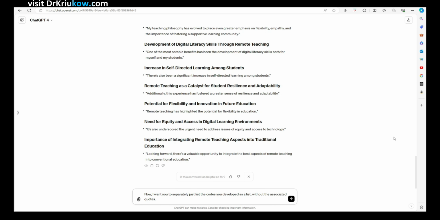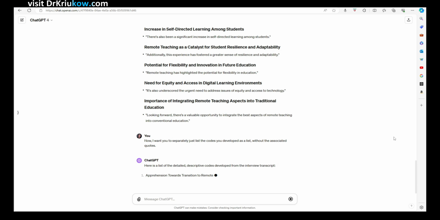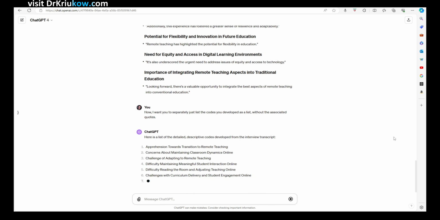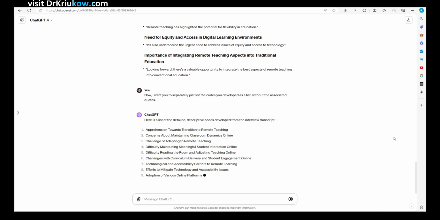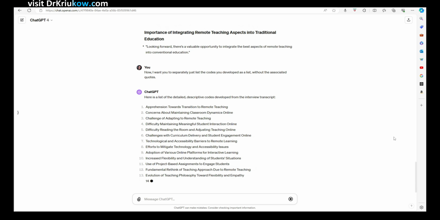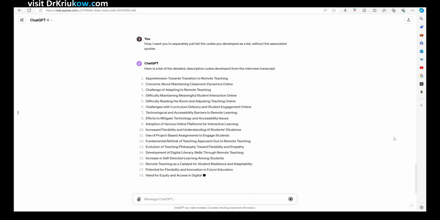So now you've done the first transcript, and immediately following that output that you're happy with, what I also suggest is give it another prompt and say, now I want the same thing but without the quotes, just the list of codes. And this will make it easier for us later because, as you will see shortly, we'll be moving that to Microsoft Word, to different files. So we do want to be able to attribute each quote to each code, but also just to make it quicker and easier, we also want just the list of codes.